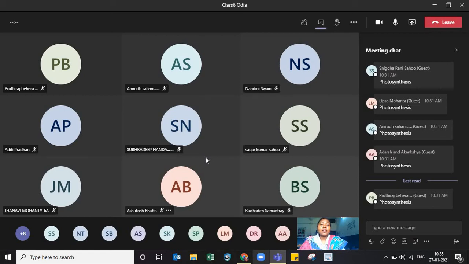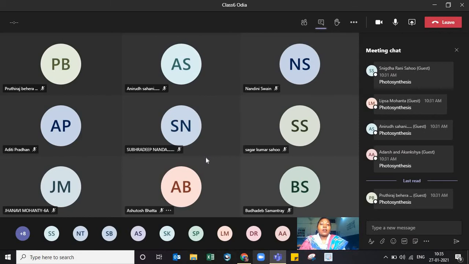So flowers are one of the most important organs of a plant body which helps in reproduction. Because flowers will form fruits and the fruits will form seeds. So they have their own importance.